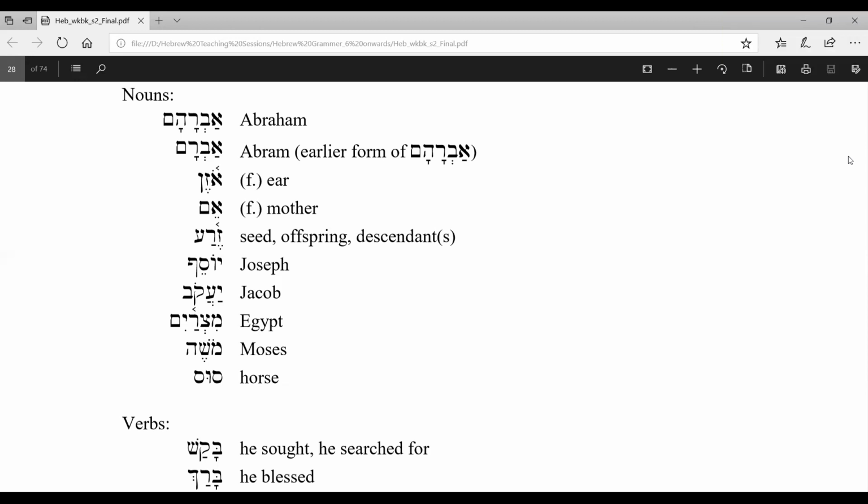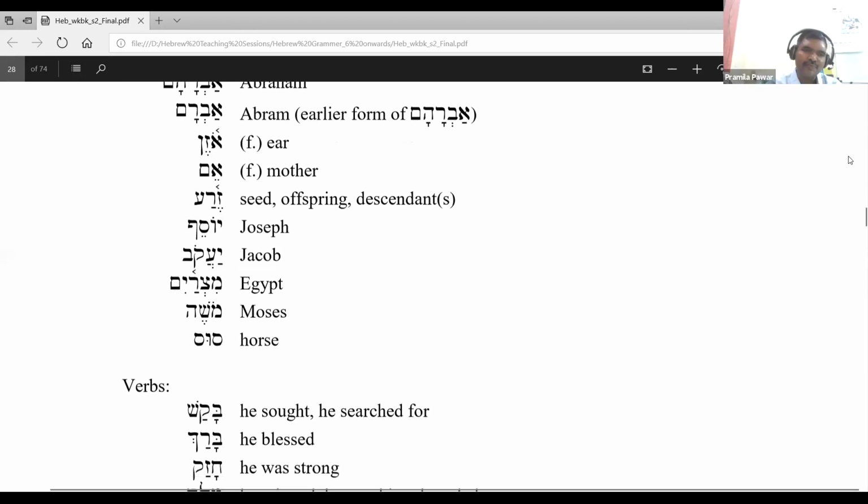Yaakov, heel holder. Akev means heel. So Yaakov means heel holder. Then Mitzrayim, that is Egypt. Moshe, Moses. Then Sus, Sus means horse. All these are the nouns.